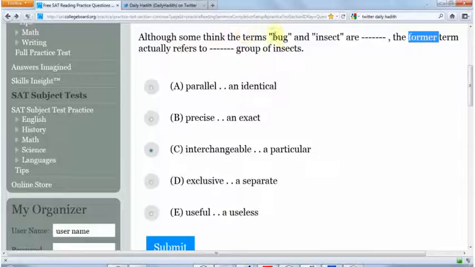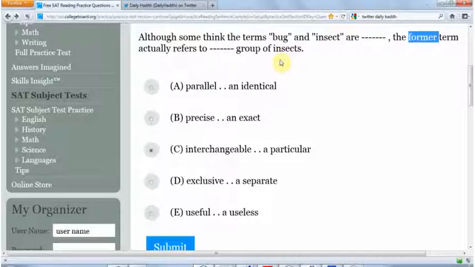Very good. Although some think that the terms bug and insect are useful, the former term actually refers to a useless group of insects. Well, bug is not a useless group of insects. They might be useful because bugs do what? They eat. What's a bug? Give me an example of a bug. Honeybug. A honey bug? What about cockroach?